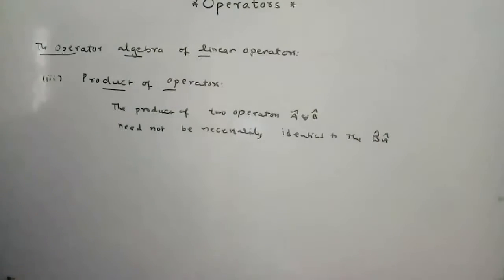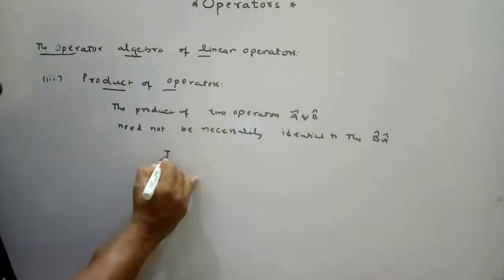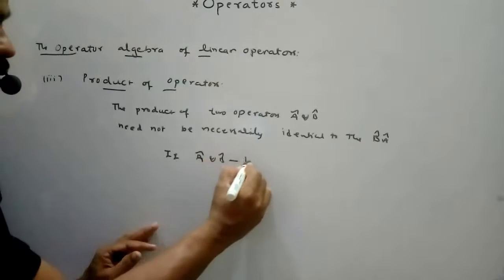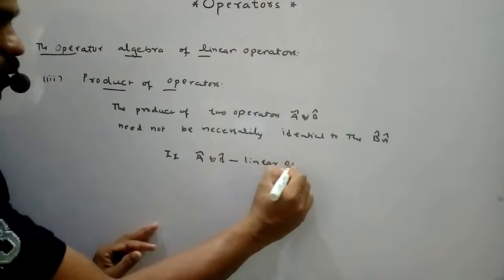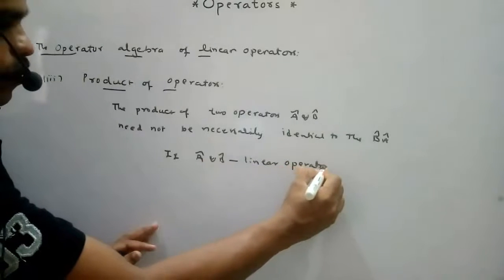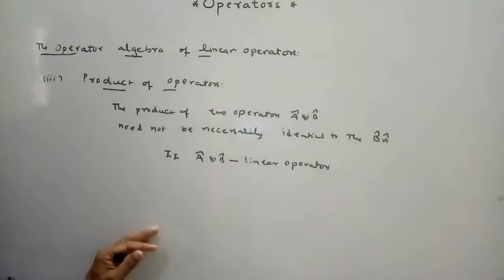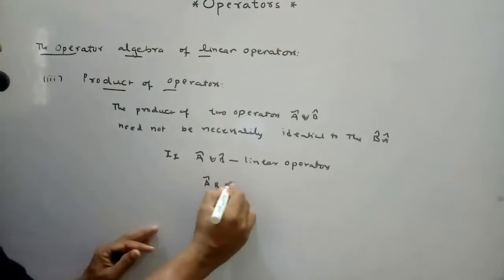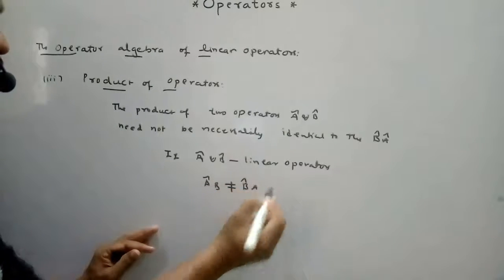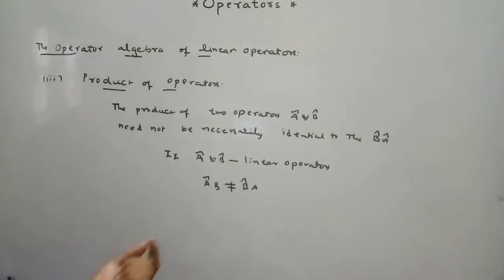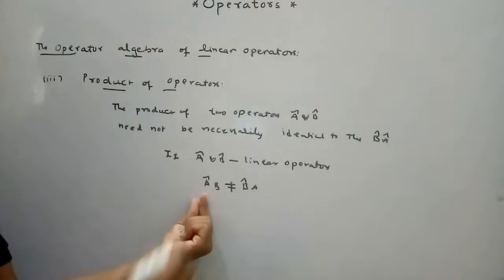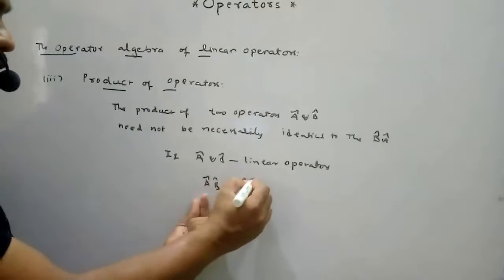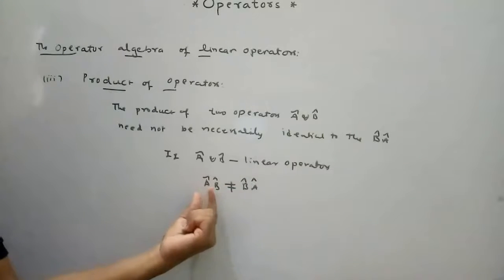That means if A and B are linear operators, the product AB need not be equal to BA. Here the order is different: in AB, A comes first, then B; in BA, B comes first, then A. So the order is reversed.